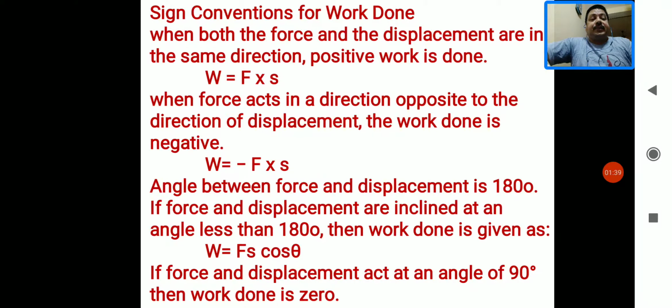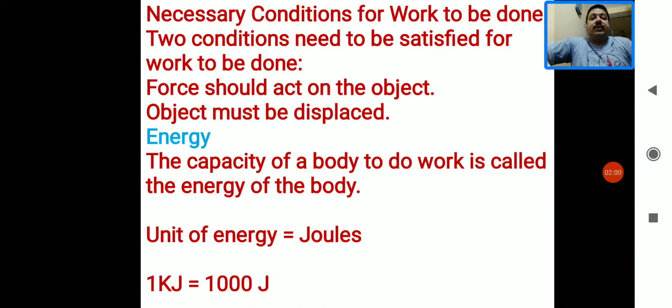And the zero work is also there. There are two cases. When the displacement is 0, then the work done is 0, and when the force and displacement act at an angle of 90 degrees, that means both are perpendicular, then again work done is 0.